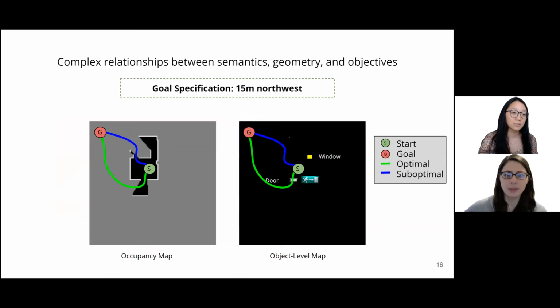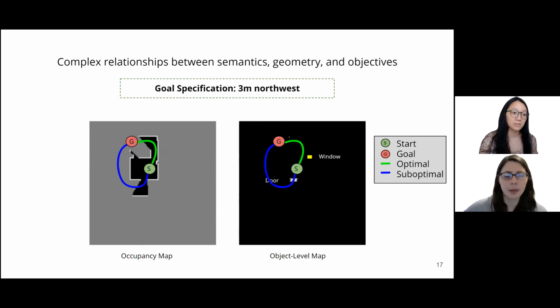However, this object-level information is not as straightforward to incorporate into planning as dense geometric information. We still need to capture how agents should interact with object-level information, in the same way that we decided free cells and occupancy maps indicate valid traversals, while occupied cells indicate collision. For instance, in our running example, we would like for the agent to go through the door. But is go through doors a sufficient navigation rule?